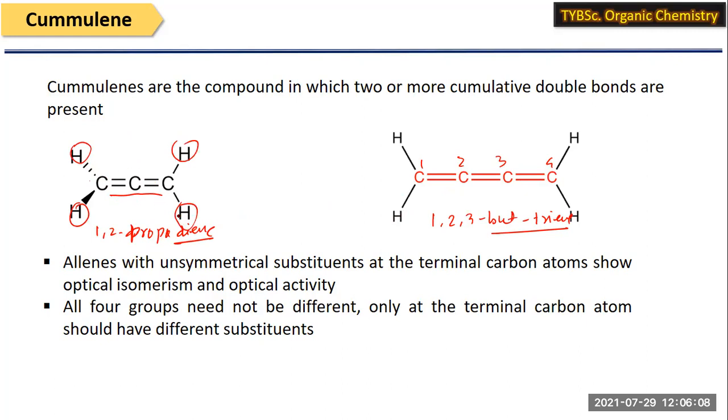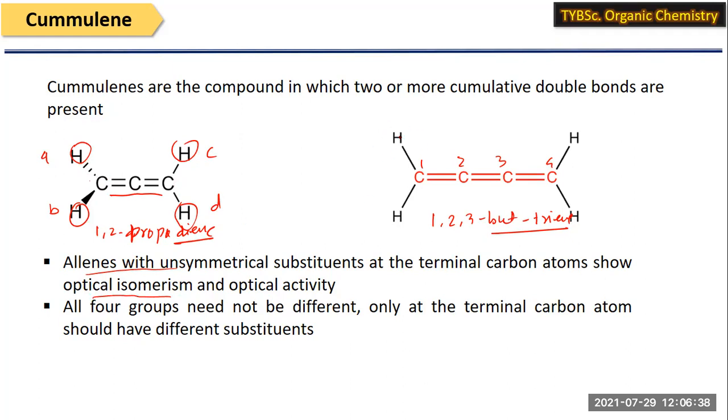But for optical activity, the terminal carbons should have different types of substituents. Alkenes with unsymmetrical substituents means the substituents should be different: if one is A, the other should be B, then C and D. So these terminal carbons should have different types of substituents. Then we can call it an optical isomer, and this molecule shows optical isomerism, right?